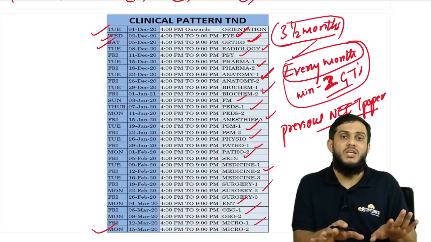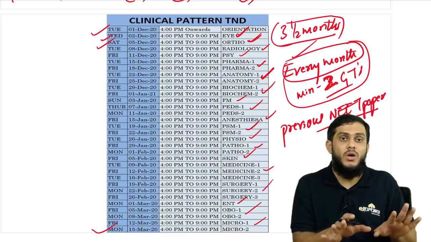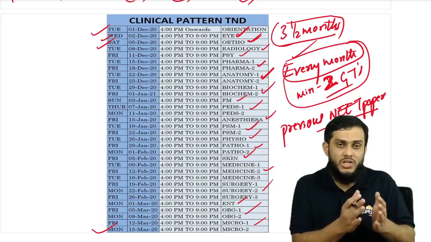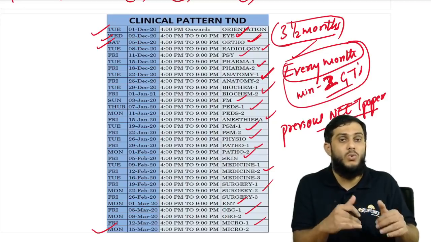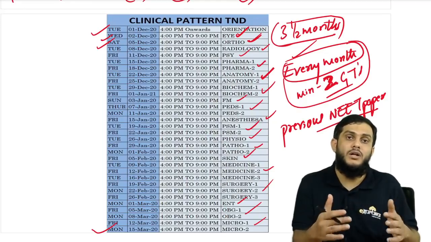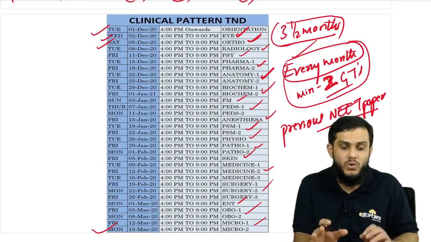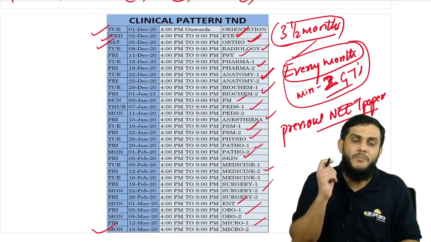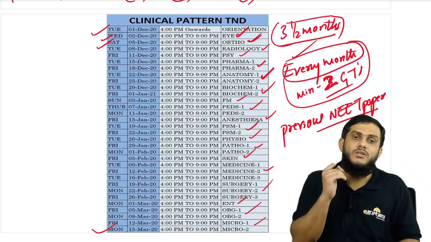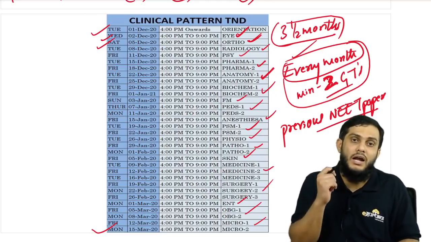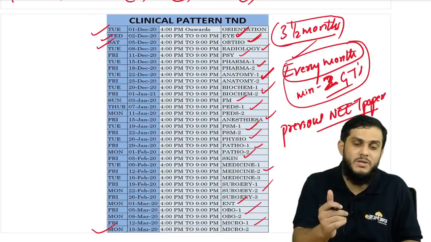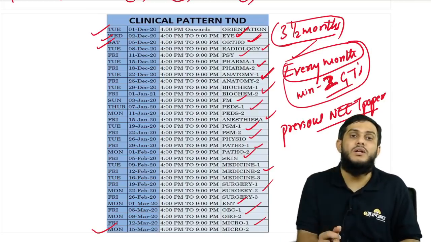I think with this, you now know what to do and how to start preparation after INI-CET. We should not get depressed. How to start, what to opt and how to go, everything is clear in front of you. Now it's time for you to select one preparation plan and start preparing. With this, all the best, guys. Do well. You can do wonders. Thank you.